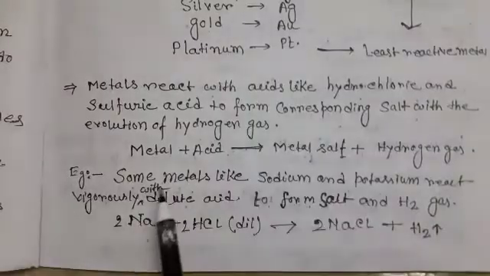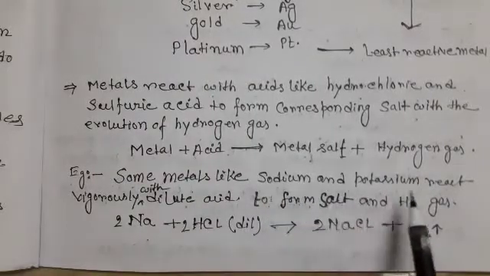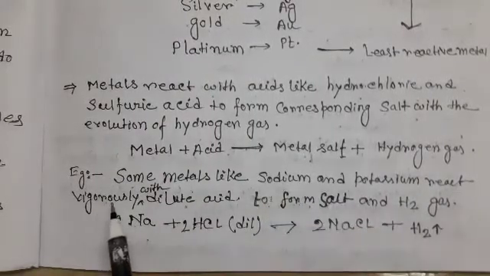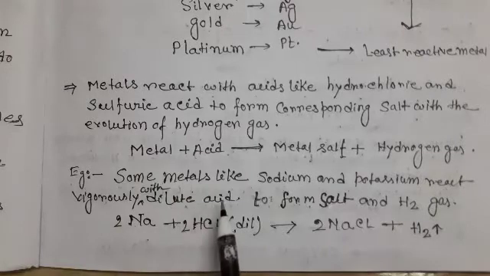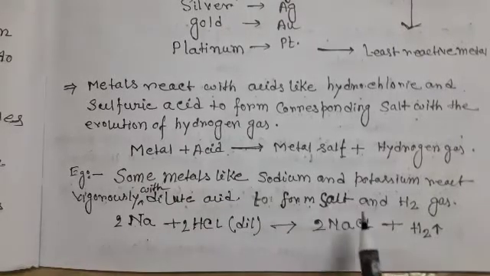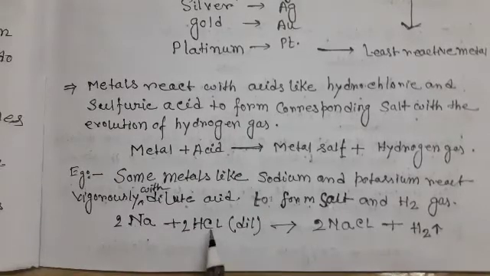For example, some metals like sodium and potassium react vigorously with dilute acid to form salt and hydrogen gas. That is, sodium reacts with hydrochloric acid, HCl, to produce NaCl, that is salt, and H2, that is hydrogen gas.